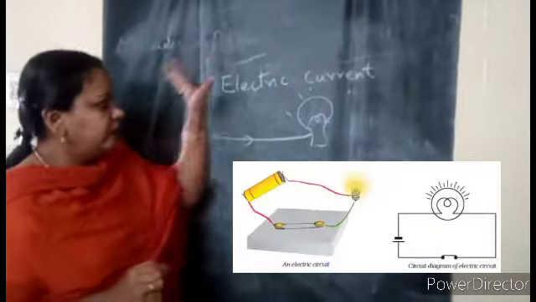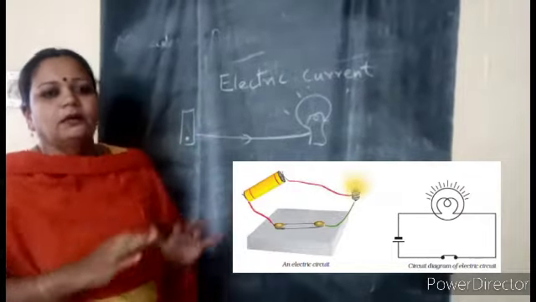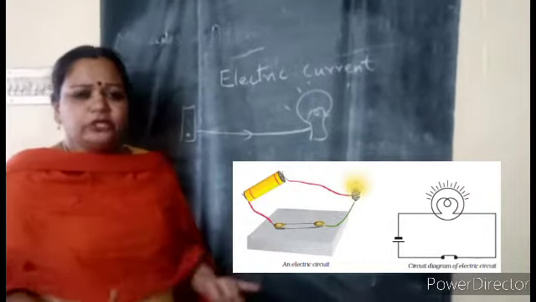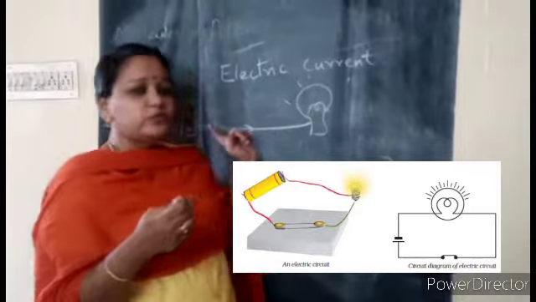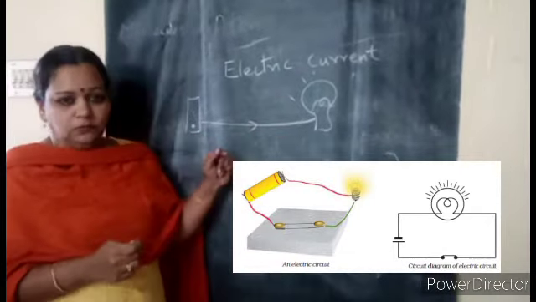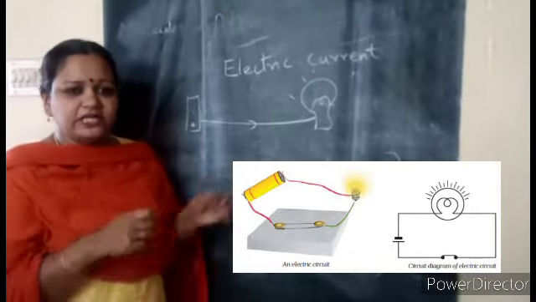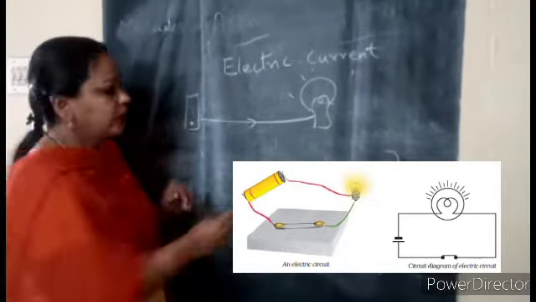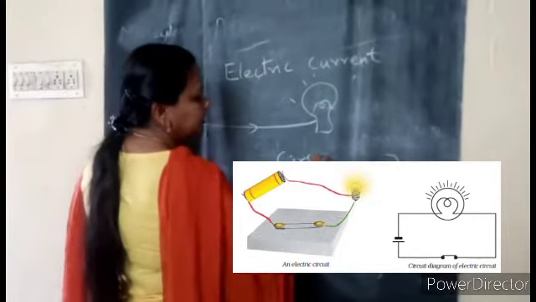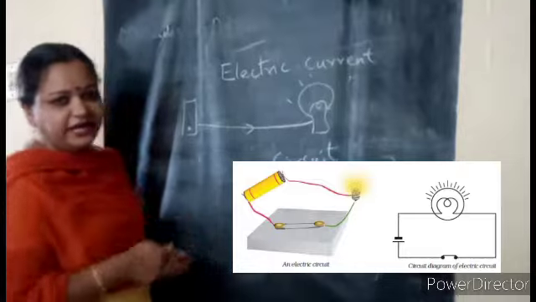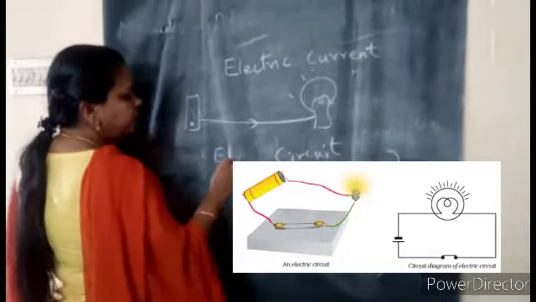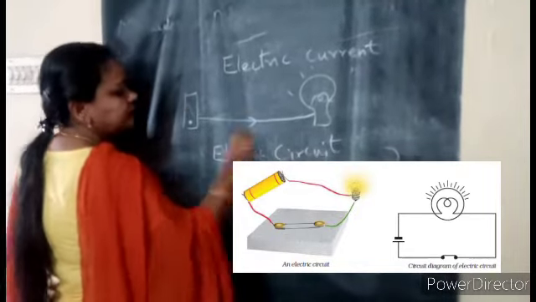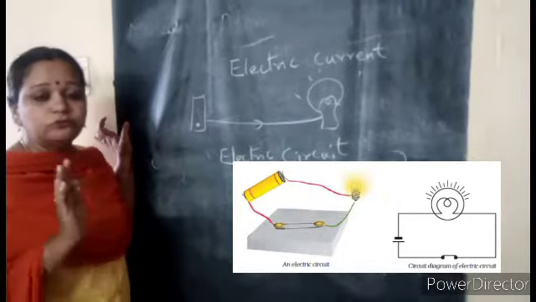What is a circuit? When many components are joined together. Even in your home, sometimes when you switch on and it is not glowing, you call the electrician, and he will come and check the complete circuit. Circuit is also not a new term. It is a term we use in our everyday life. So what do you mean by an electric circuit? It is a closed path where the current is going to flow.